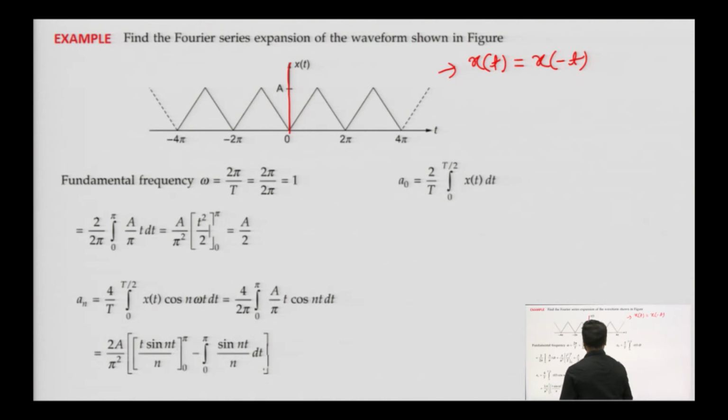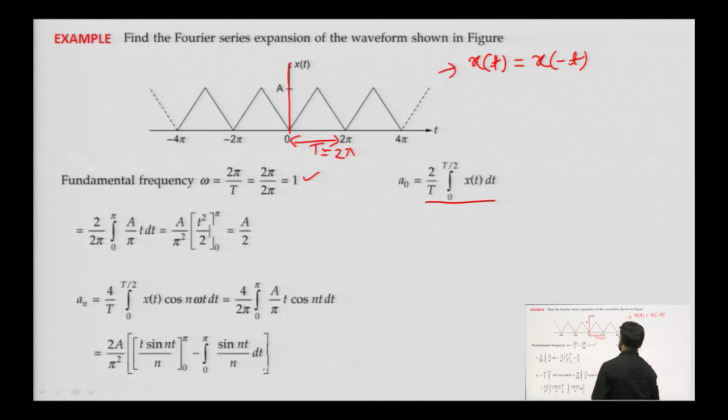The time period of this signal is 2 pi, because it is repeating itself after every 2 pi interval. So, fundamental frequency will be 2 pi by T, where 2 pi by 2 pi is equal to 1, so omega has come out to be 1. So, a naught will be equal to 2 by T, integral 0 to T by 2 of x of t dt. We are using this value of a naught because the function is even symmetric.